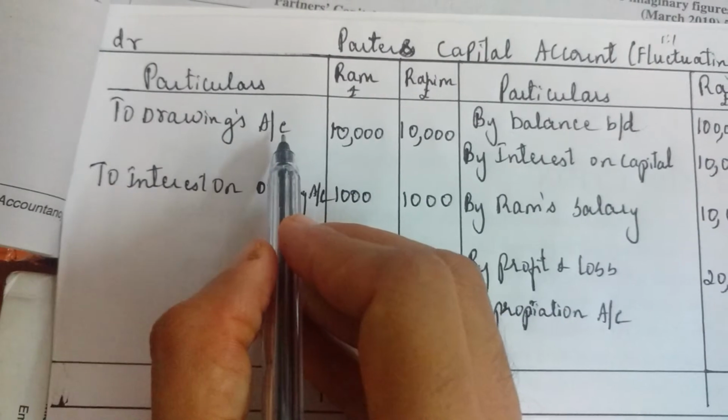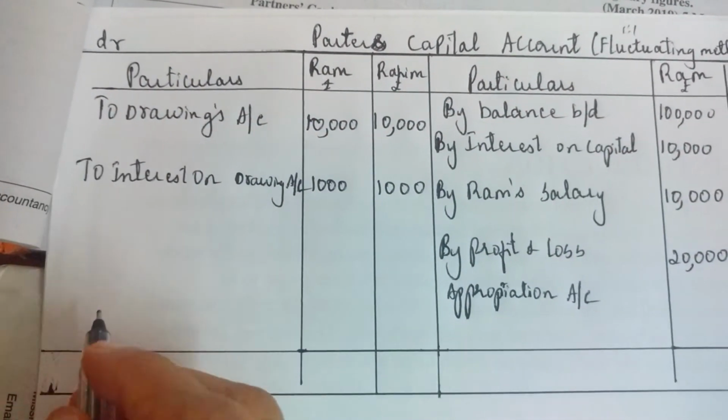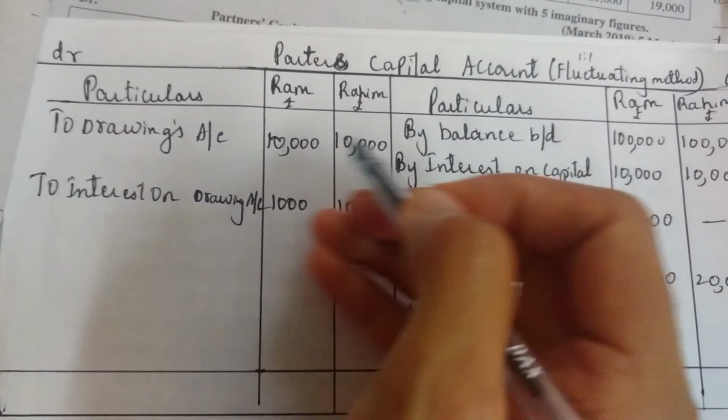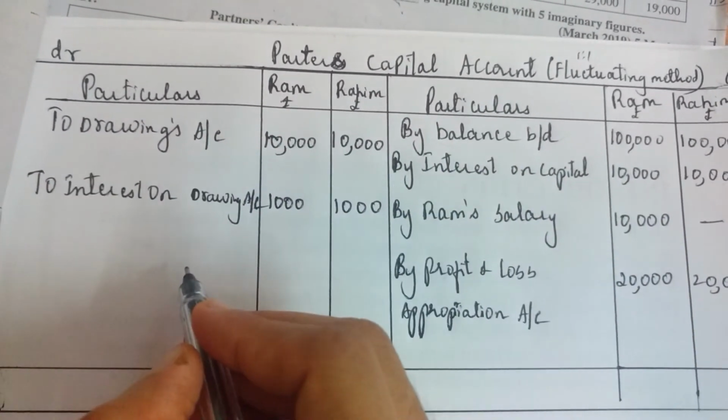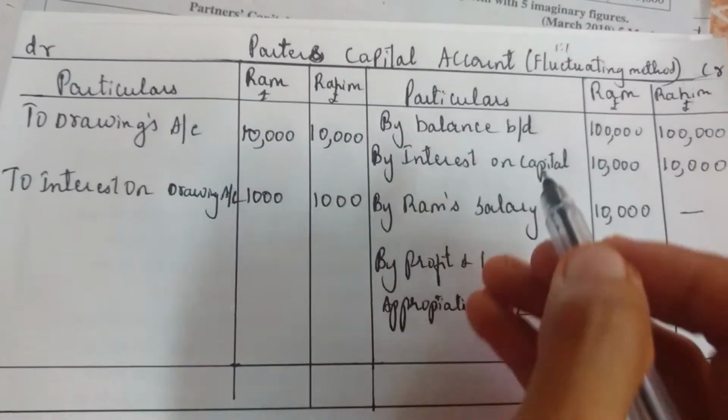So drawings was what? They have removed money from their business and taken home. So interest on drawing is what? They have removed the money, they have taken drawing, so interest is charged on them. This is a fine they have to pay.